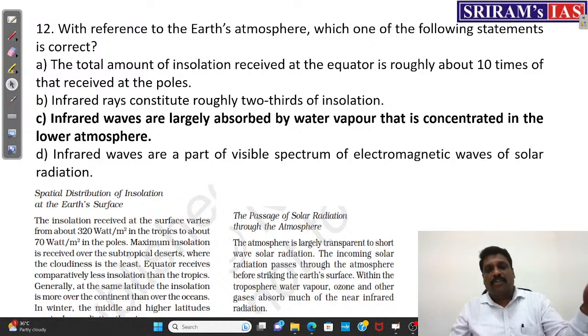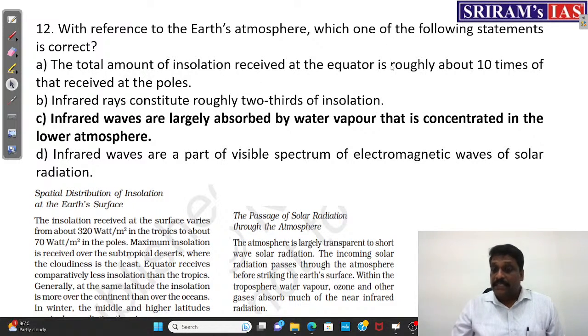Or I can eliminate the wrong answers and then go for the right answer. This is the 2023 examination, May 28th. The very first statement says the total amount of insolation received at the equator is roughly 10 times that which is received at the poles. I'll check whether the statement is right or wrong.